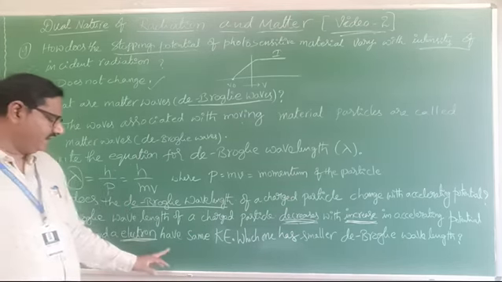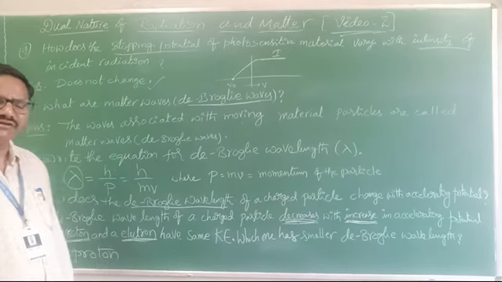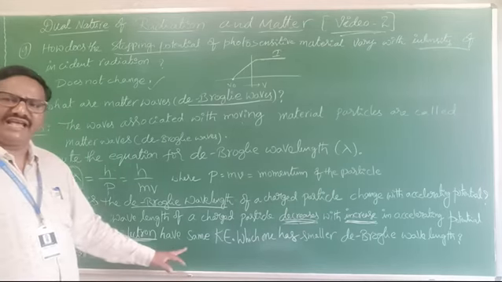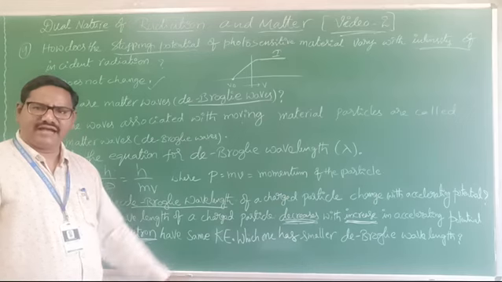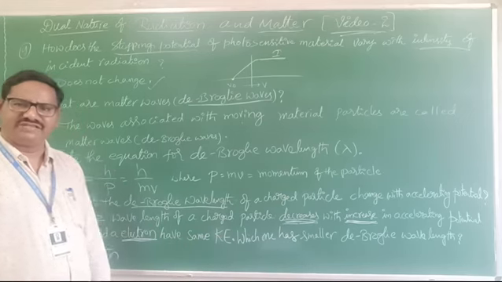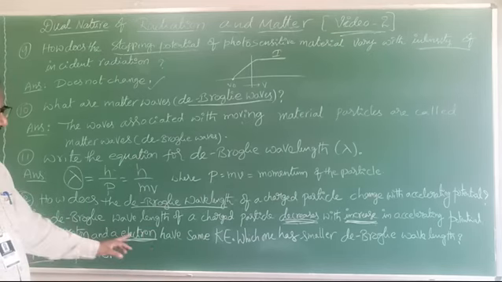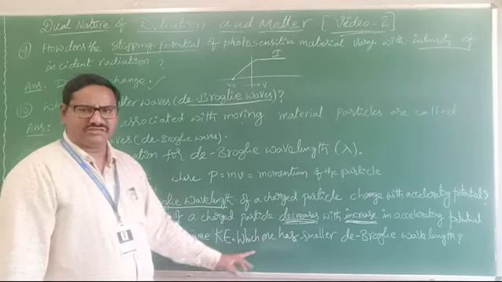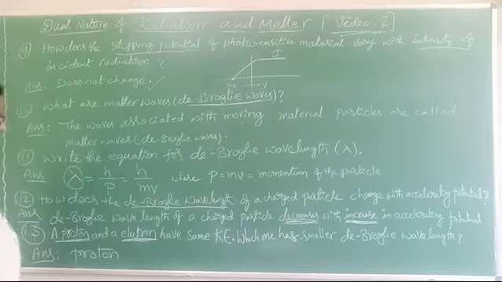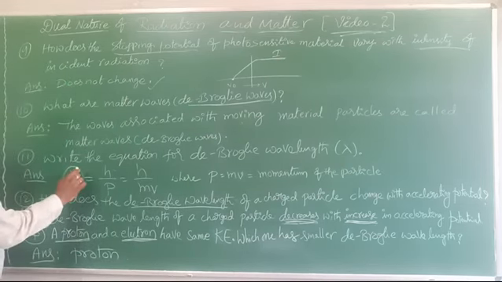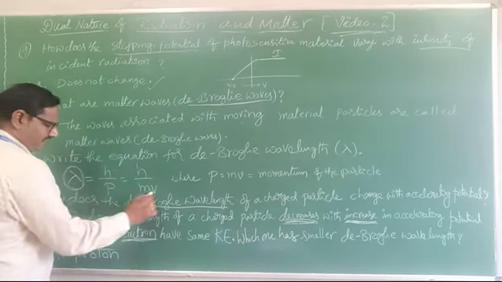Now here they gave that proton and electron have the same kinetic energy. Kinetic energy will be the same, and work done will be the same. Which has the smaller de Broglie wavelength? Here we already know that lambda equal to h by mv.